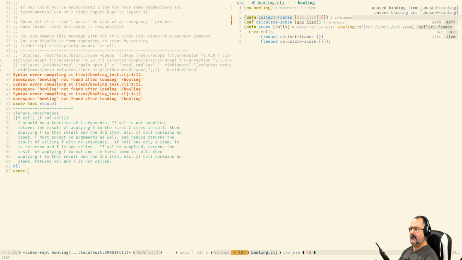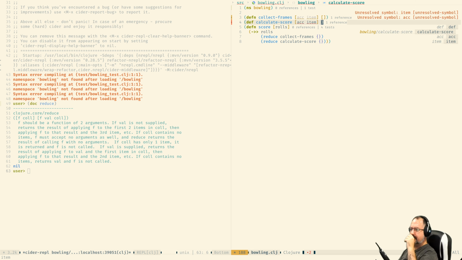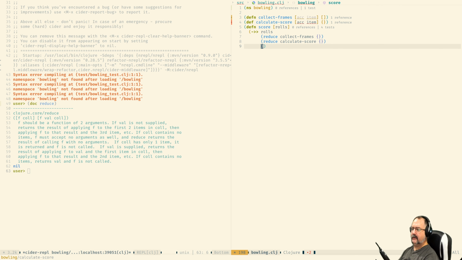What we have over here is gonna return a collection, and this needs to return a map, which is gonna have somewhere inside total score, which is what it's gonna be returning.